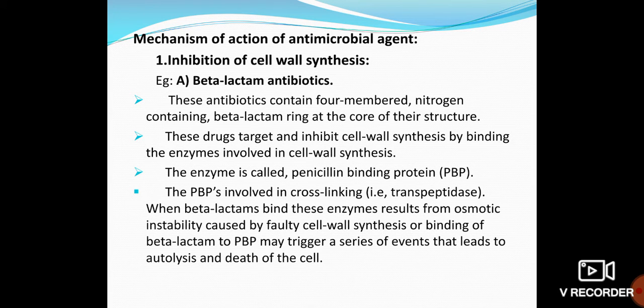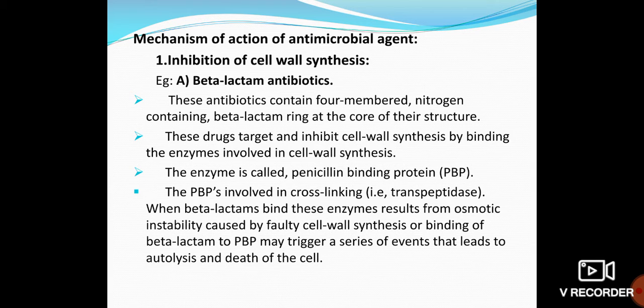So let's start with the mechanism of action of antimicrobial agents, how they work. There are many routes. All antibiotics do not work on the microorganism in the same way. There are many sites. Some antibiotics affect the bacterial cell wall, some the cell membrane, some the DNA. These are the sites they target on the bacterial cell to kill the microorganism.